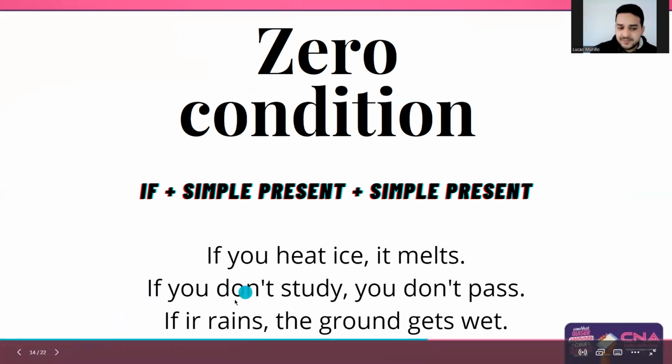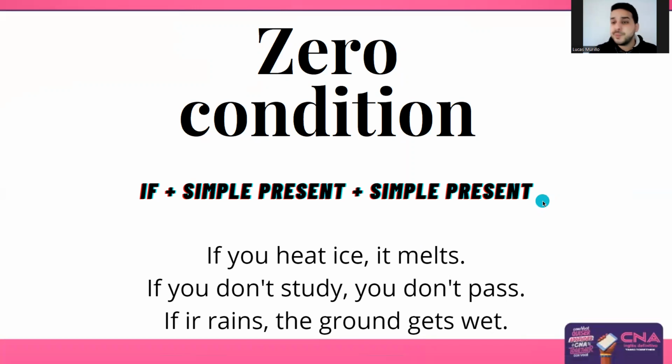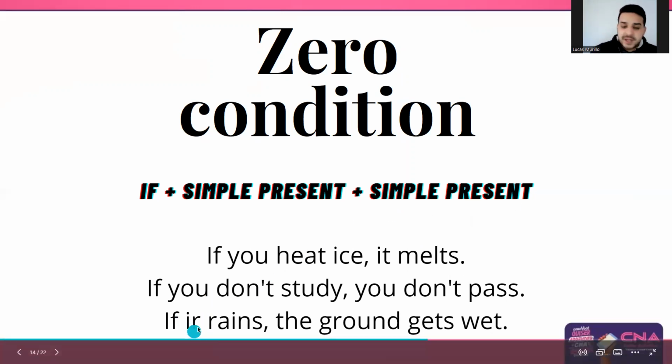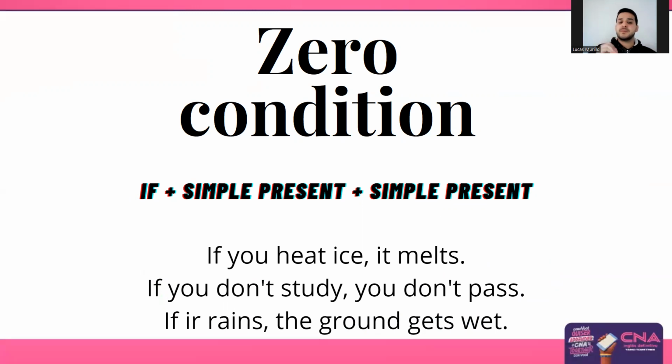So again, if you don't study, simple present. Don't pass, simple present. It's a fact. It's true. If you don't study, you don't pass. And if it rains, the ground gets wet. It's a fact, right? If it rains, simple present, the ground gets wet, simple present. So in the zero condition we use if plus simple present and then simple present again.